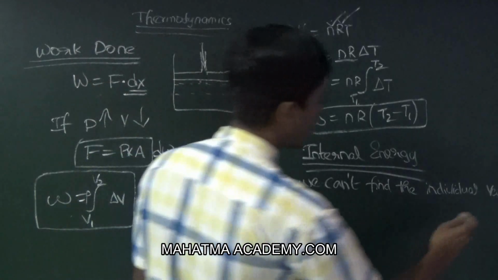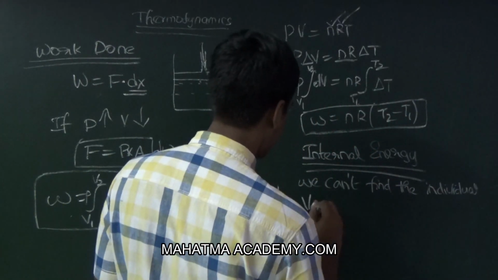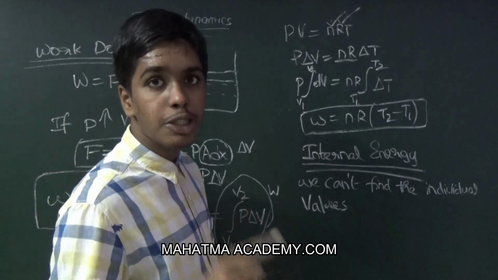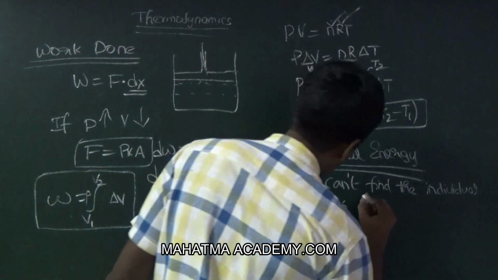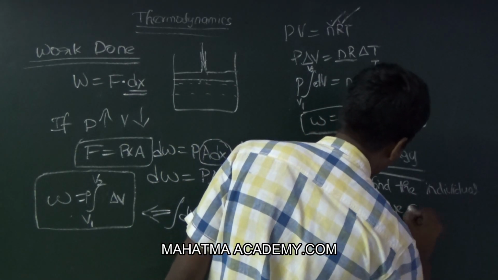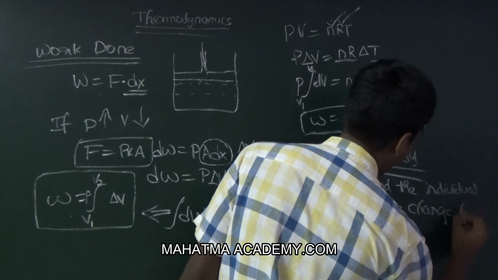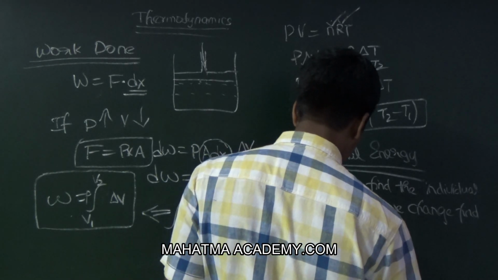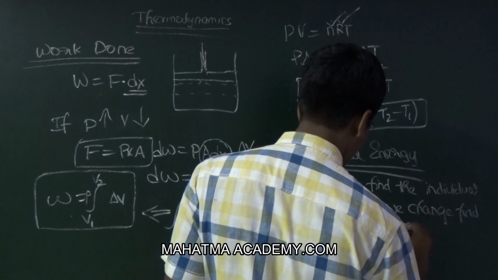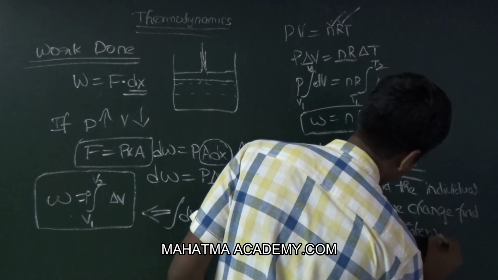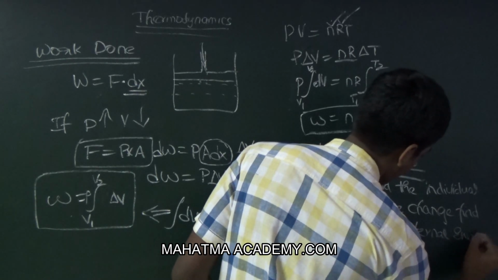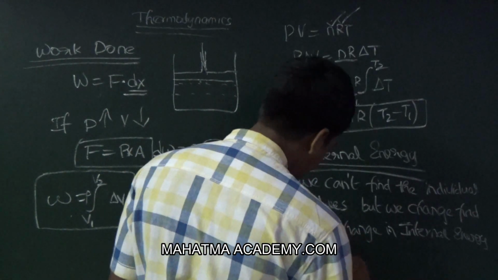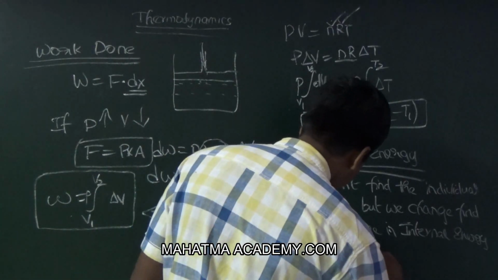But we can find the change in internal energy, that is delta U. Delta U is equal to U final minus U initial.